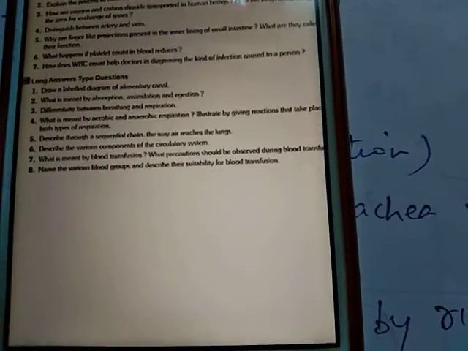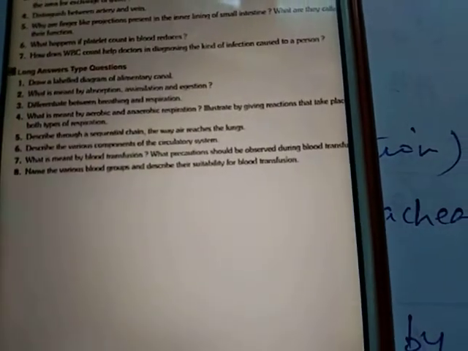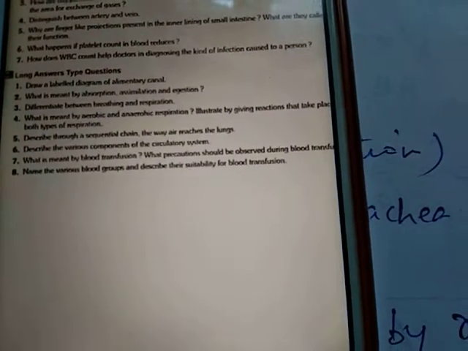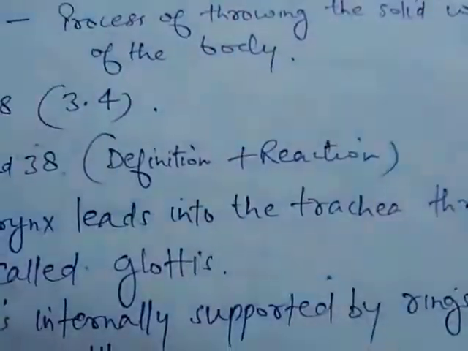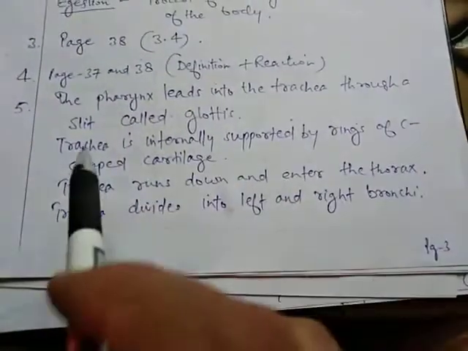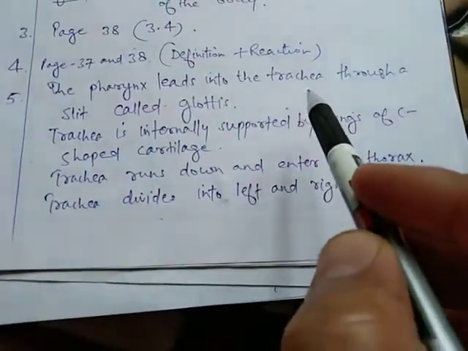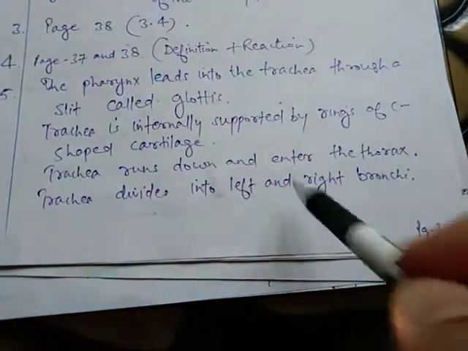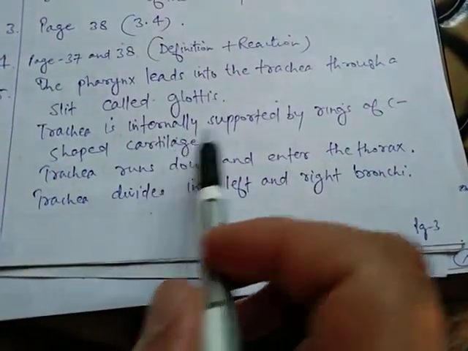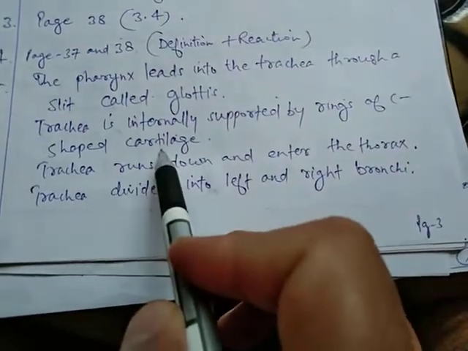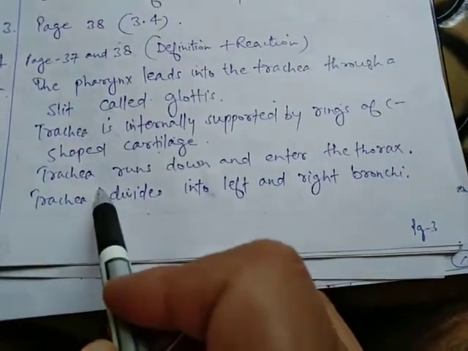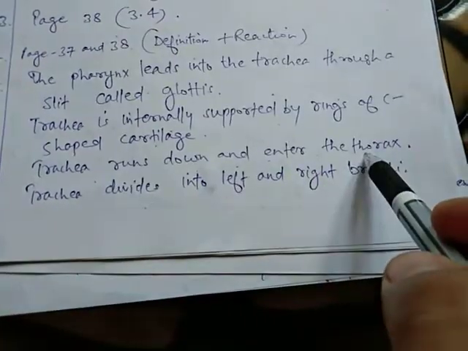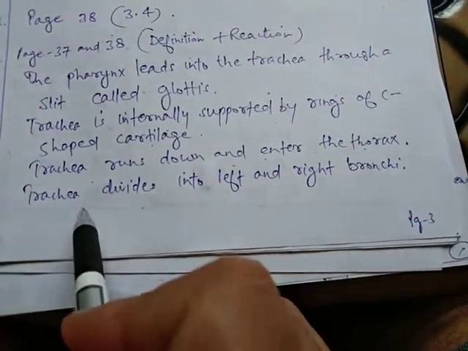Now students, moving to our fifth question. The question is: describe through a sequential chain the way air reaches the lungs. For this your answer is as follows. The pharynx leads into the trachea through a slit called glottis. Trachea is internally supported by rings of C-shaped cartilage. This trachea runs down and enters the thorax. What happens after that? Trachea divides into left and right bronchi.